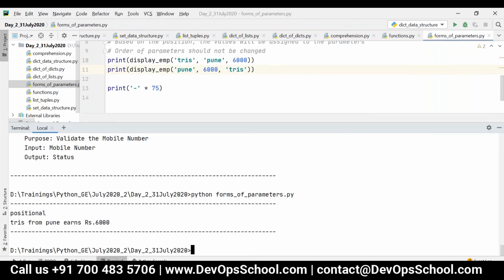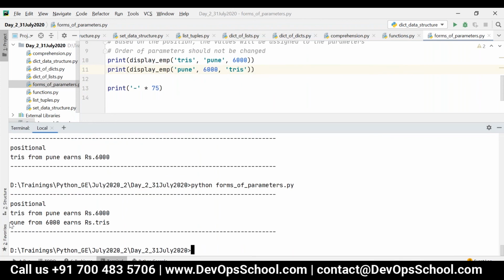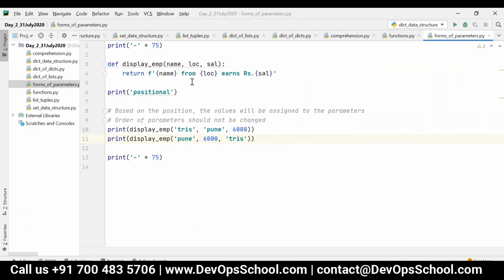If I execute this, you can see Pune from 6,000 earns rupees Chris. Because we are not performing any string operation, we are just displaying it, it is not giving any error.